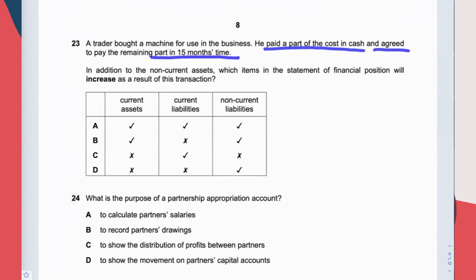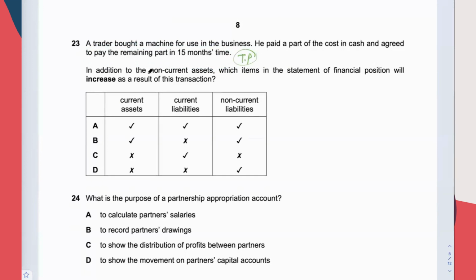That means when you are buying the machine, part of it you pay immediately. The other part you bought on credit, which means there's a trade payable.